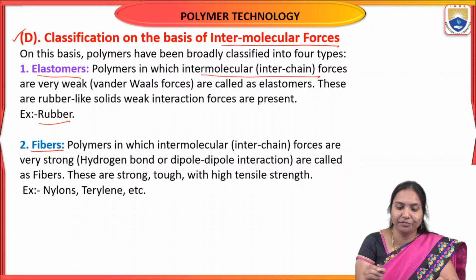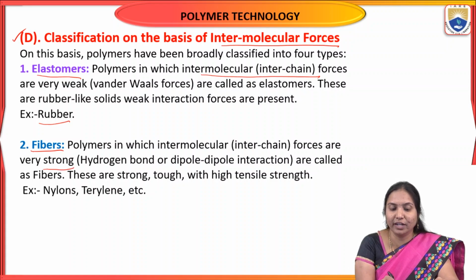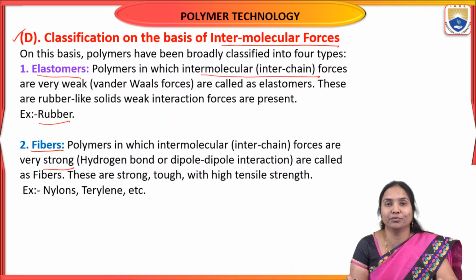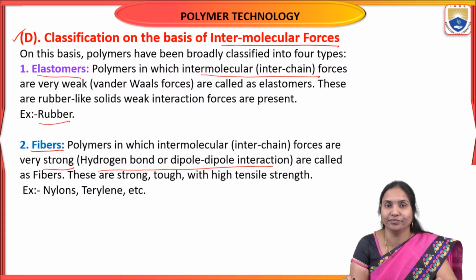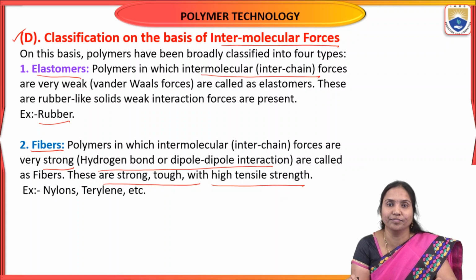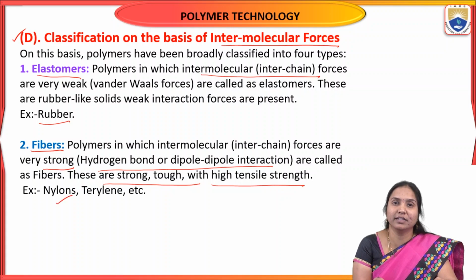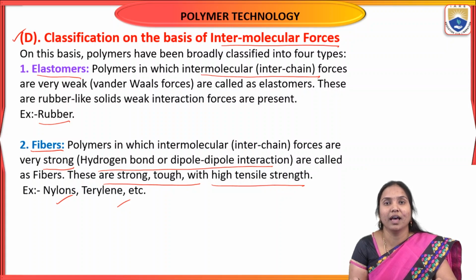And the second type is fibers. In these polymers, the intermolecular forces are very strong. That bonding is hydrogen bonding or dipole interaction. So in these fibers, the intermolecular forces are very strong compared to elastomers. This type of polymers are called fibers. Here, these are strong, tough, with high tensile strength. The best examples are nylon 66 and Terylene.